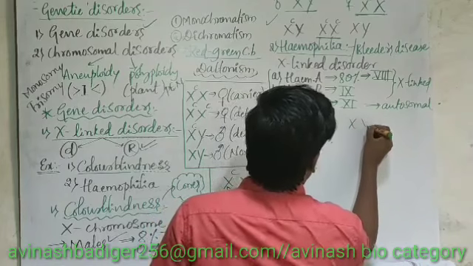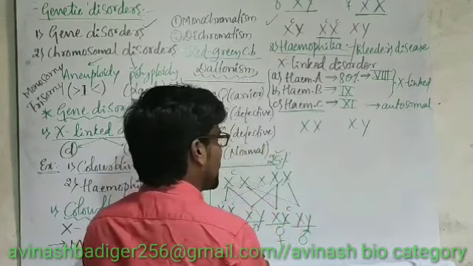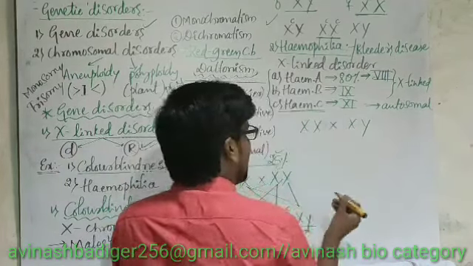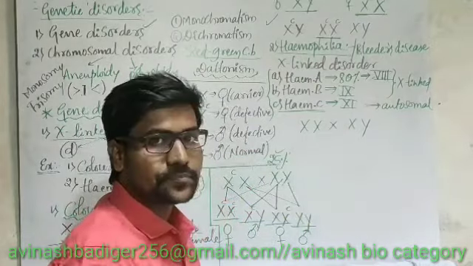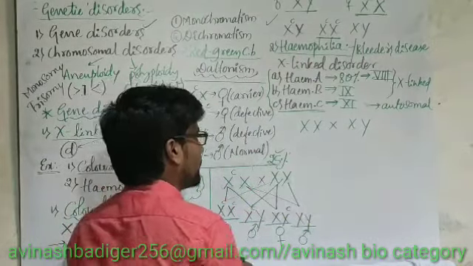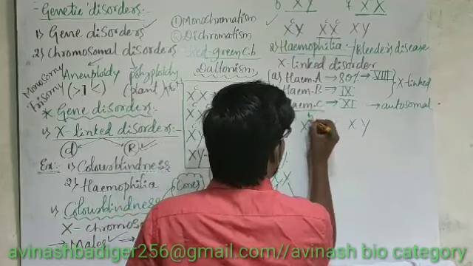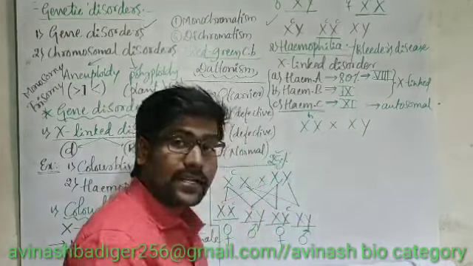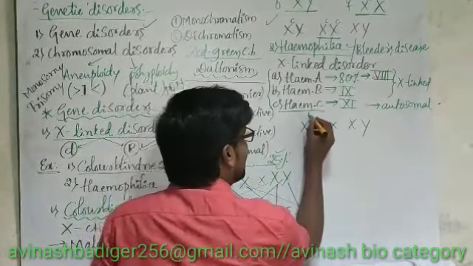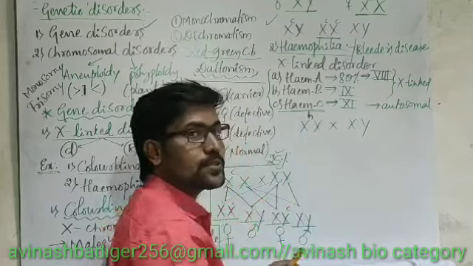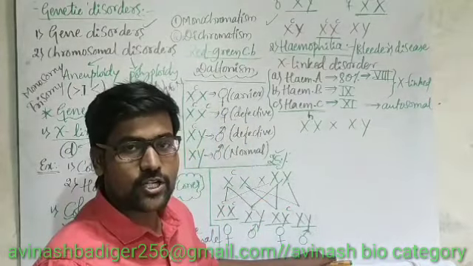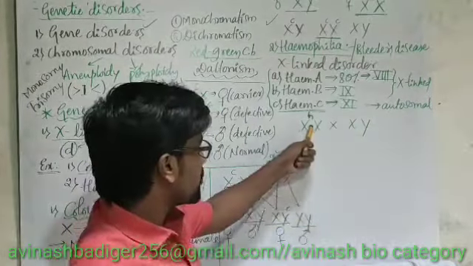Mother and father, let me consider like this. Here the mother is defective. Defective means let me write a small h. Don't write a capital H, because if you write a capital H it becomes a dominant gene and that condition becomes normal. Small h.